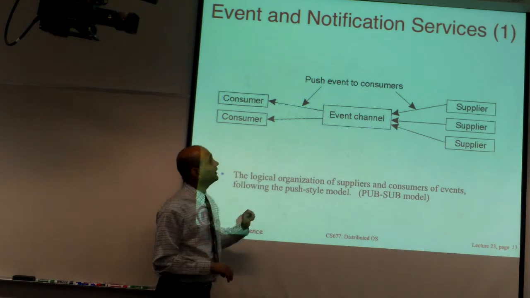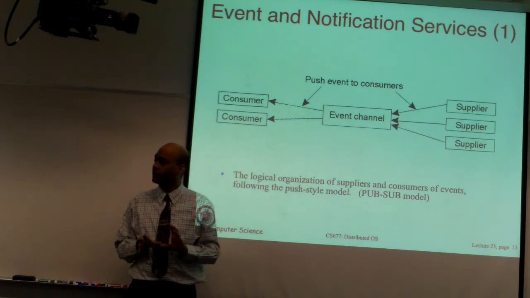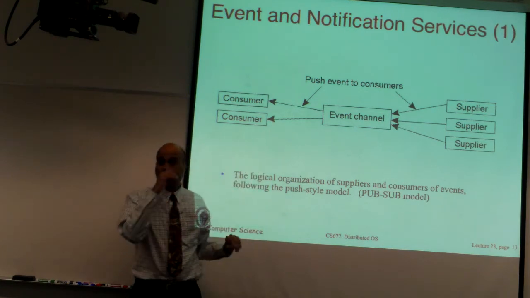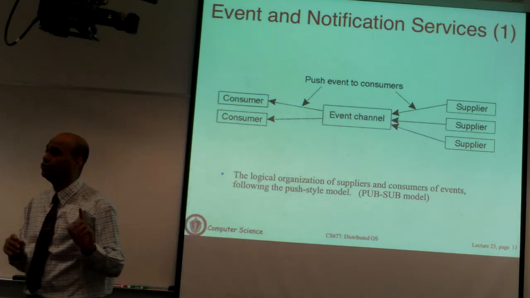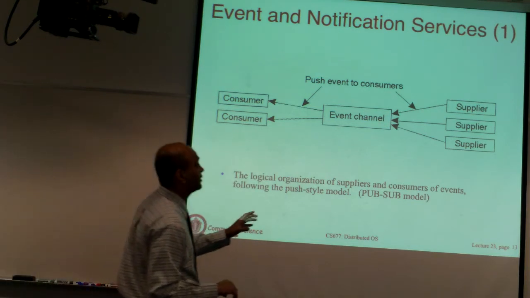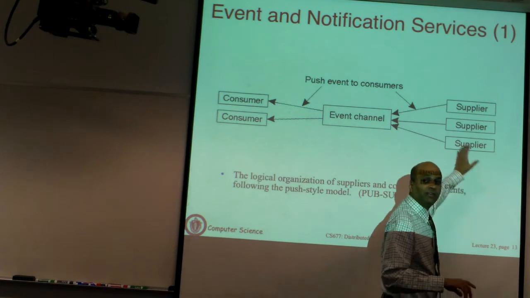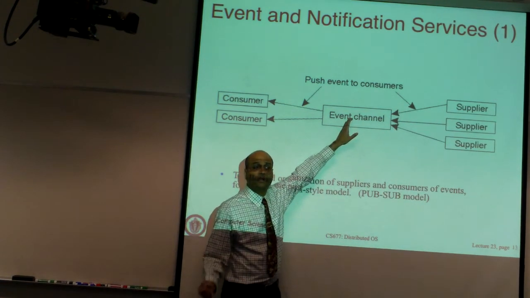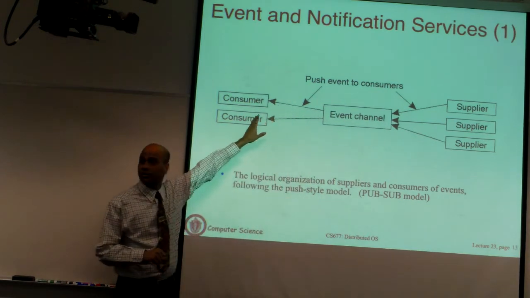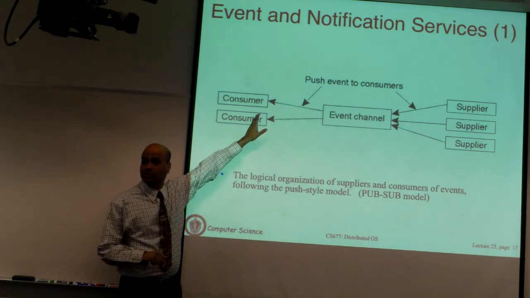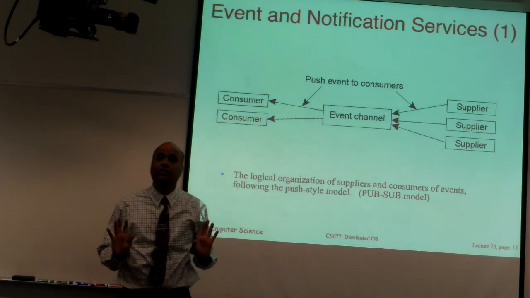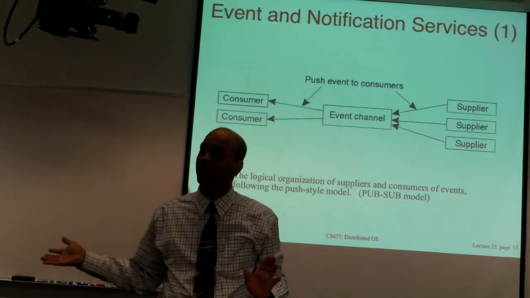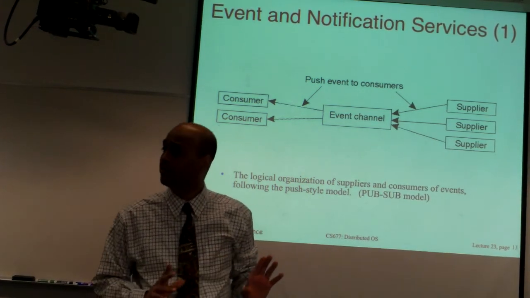We will see that there are two ways to implement publish subscribe. Here what is shown is a push based paradigm. So the supplier is going to push data or events to the event channel. The event channel will look at the subscriptions and, depending on the matches, push that data to the consumer. So the consumer is just going to wait and listen for any events or data to arrive, and things will be pushed to you from the event channel.